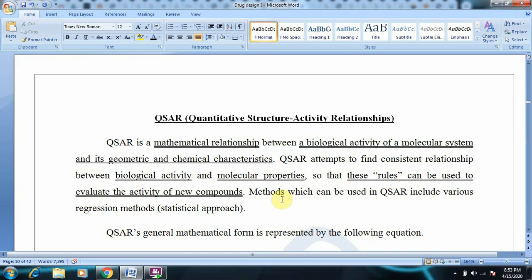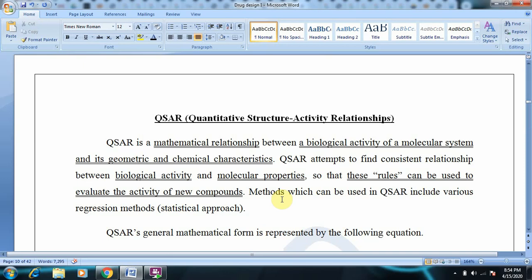For example, we have a new compound and we need to predict its activity, whether that ligand or new molecule has some biological activity or not. So we go for QSAR studies. We take some molecules, study their structural components and chemical characteristics, and find their experimental biological activity values, which the literature will give.